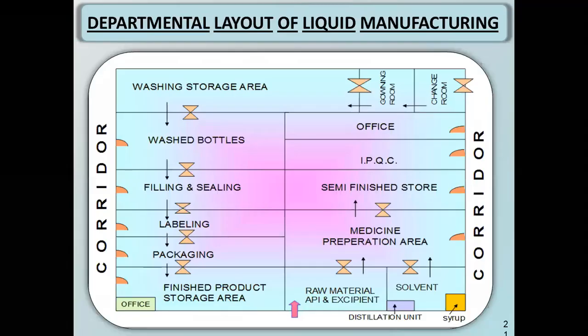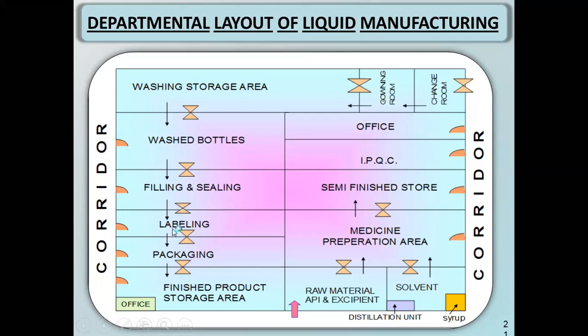This is the layout of liquid dosage form manufacturing. First of all, in the liquid dosage form, whatever containers are required, like bottles and container caps, will be washed, and after that they will be filled with the preparation. The preparation is already ready, so it will be filled into your bottles.